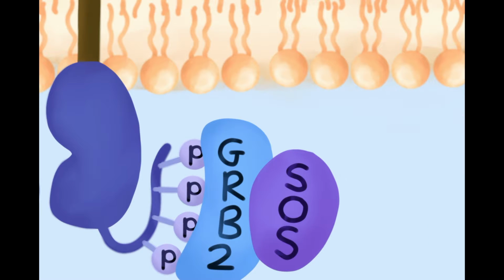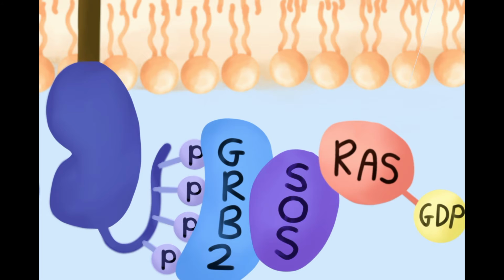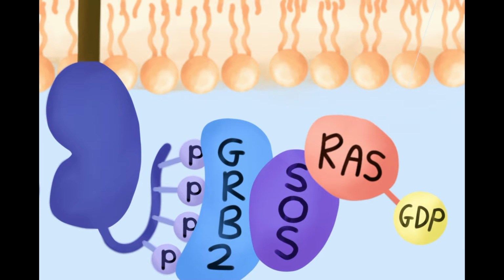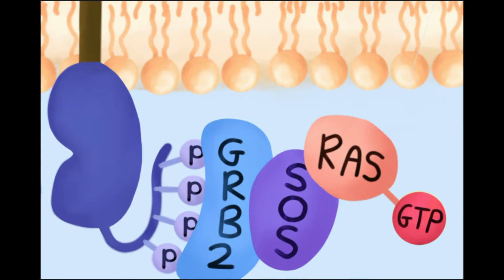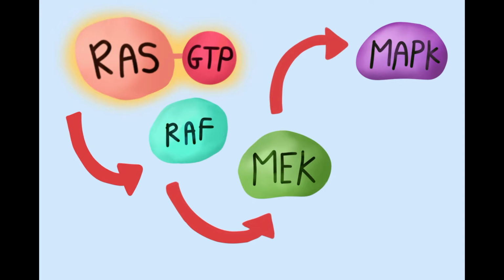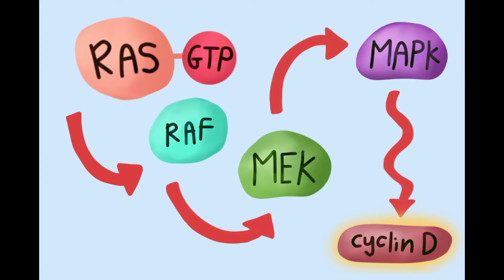Then the protein SOS binds to GRB2. Afterwards, a GDP-bound RAS protein binds to SOS, allowing SOS to exchange the GDP for GTP. This activates RAS. The activated RAS activates RAF kinase, which continues the MAP kinase pathway. One product of this pathway is cyclin D, a protein stimulating cell division.